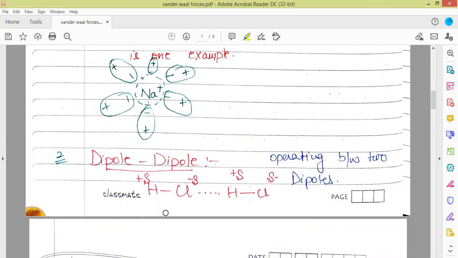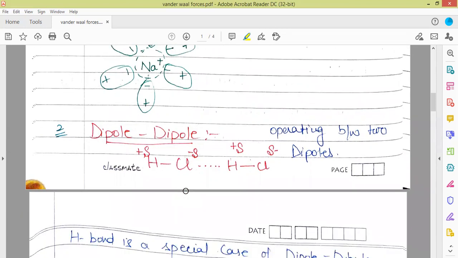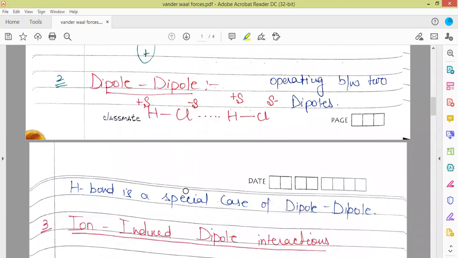These exist between two dipoles, that is two heteroatomic molecules, such as HCl, which we have taken as the example, where slight charge separation is there and oppositely charged ends will attract each other. Such kind of interaction is called dipole-dipole interaction. Hydrogen bonding is a special case of dipole-dipole interaction.